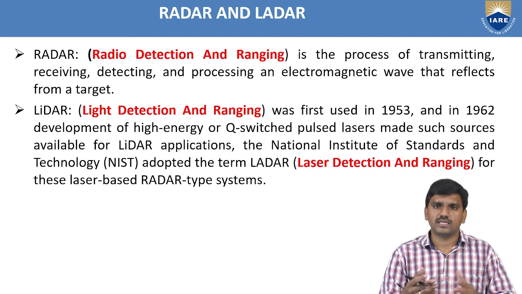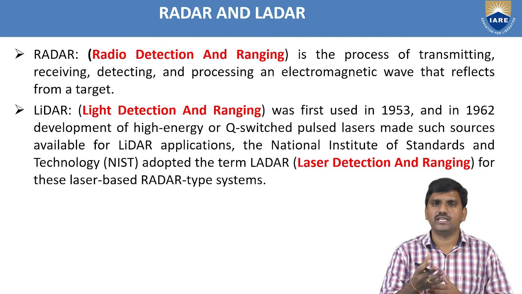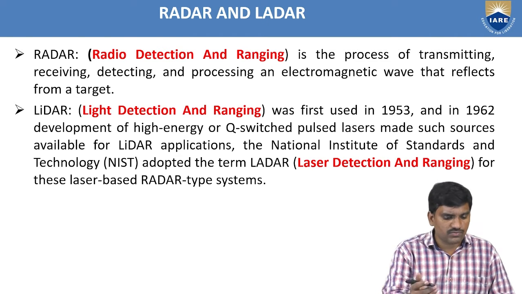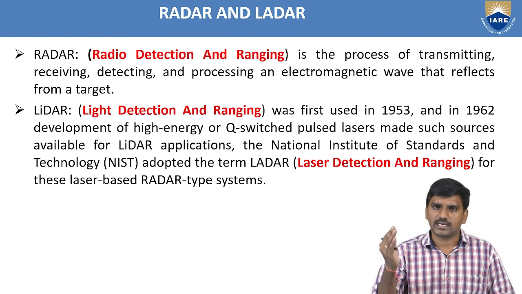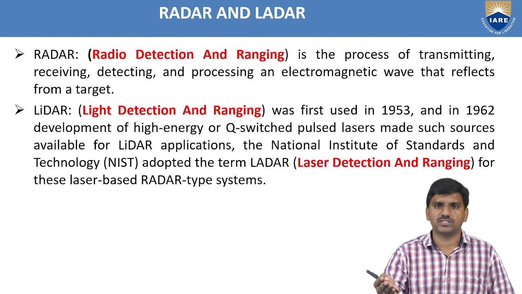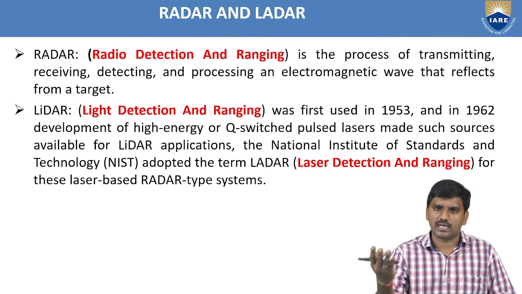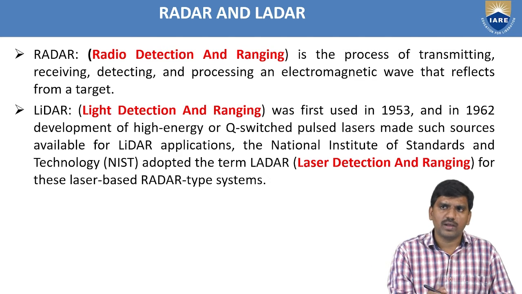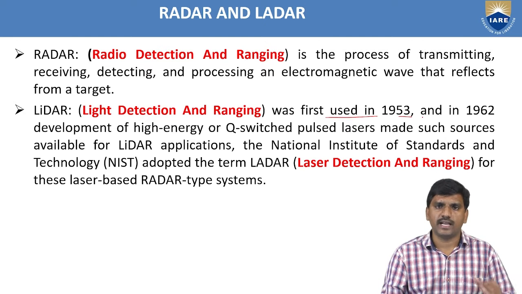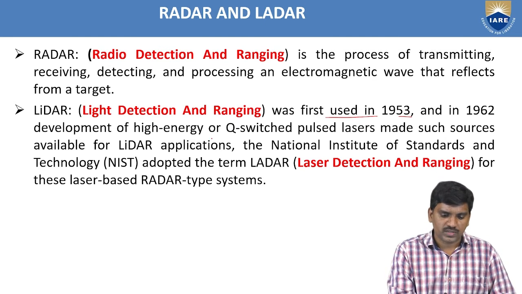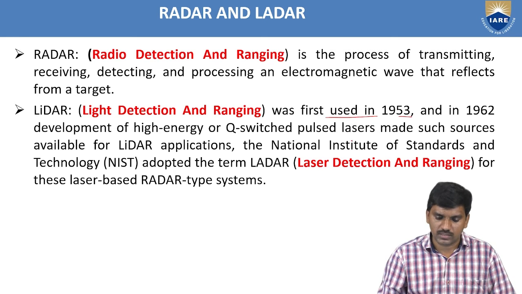Next, a similar technology. Radar is radio detection and ranging, but LiDAR is laser detection and ranging, a similar term. It is the process of transmitting, receiving, detecting and processing the electromagnetic waves, as occurs in radar. But in LiDAR, laser detection and ranging, laser waves are passed. This was first used in 1953. In 1962, the development of high energy Q-switched pulsed lasers made such sources available for LiDAR applications.